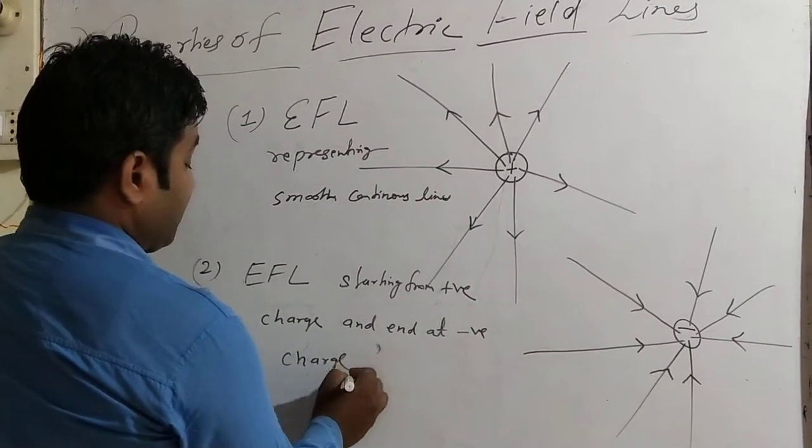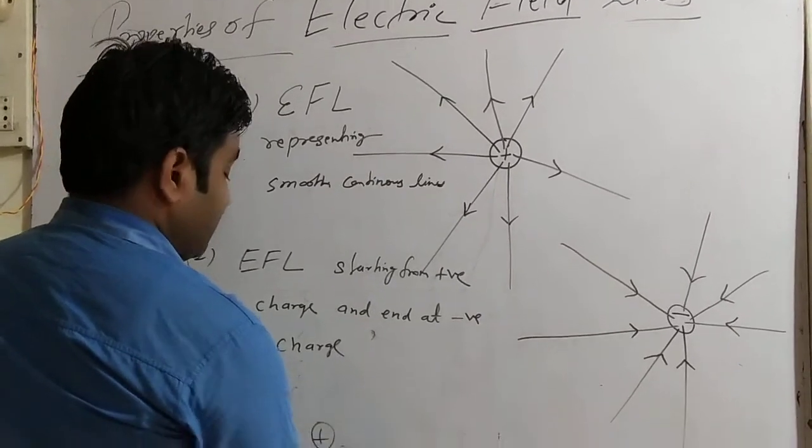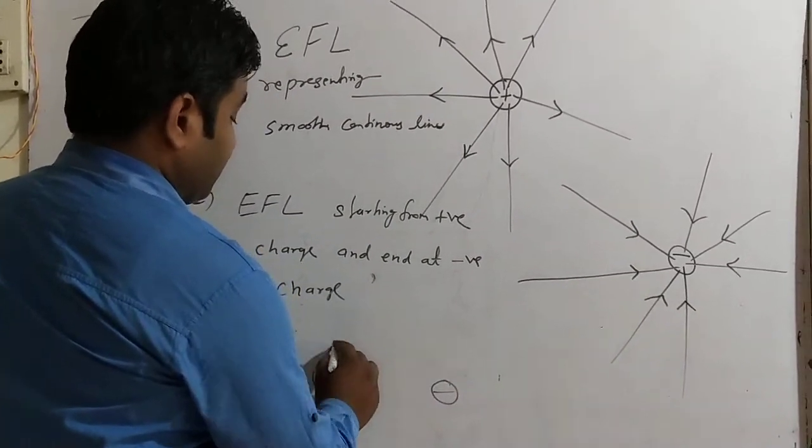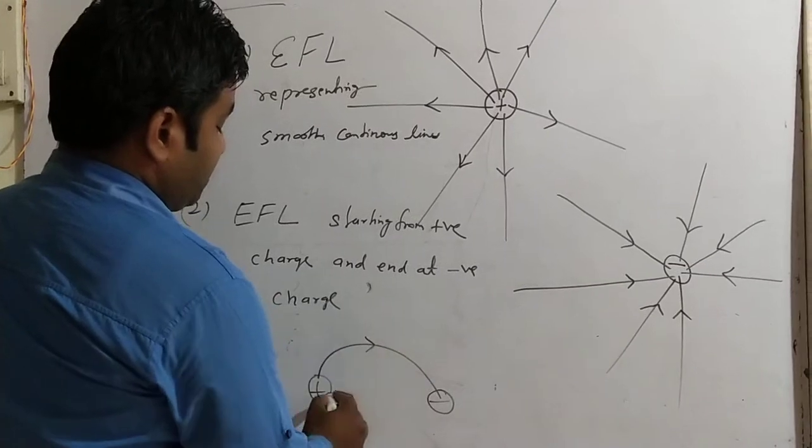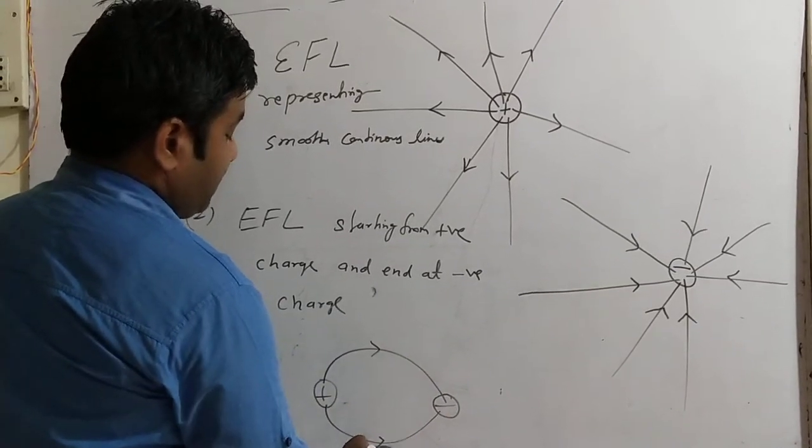Let's see, this is a positive charge and this one is a negative charge. Then electric field lines start from the positive and end at the negative.